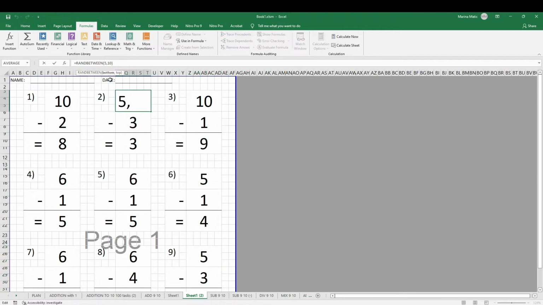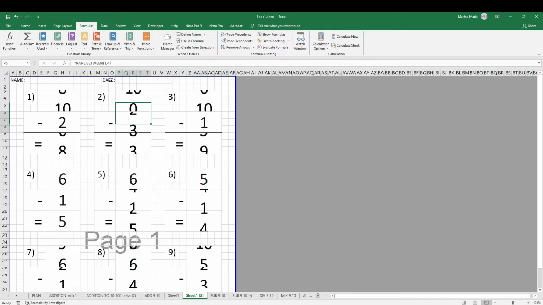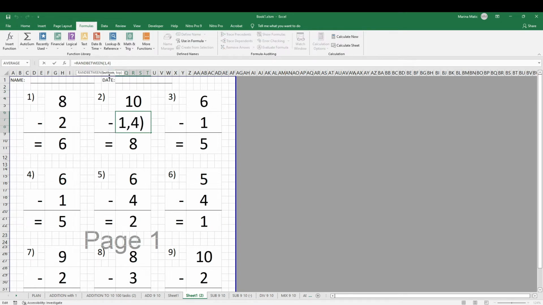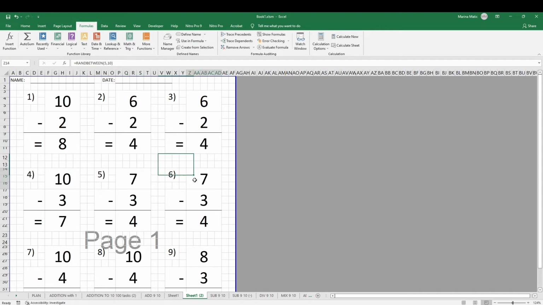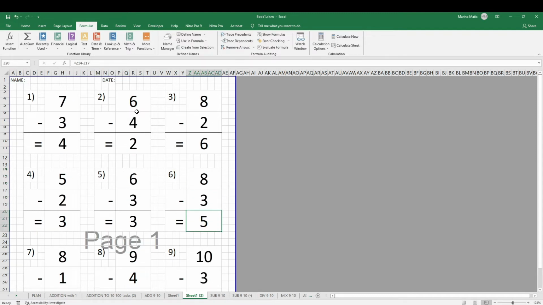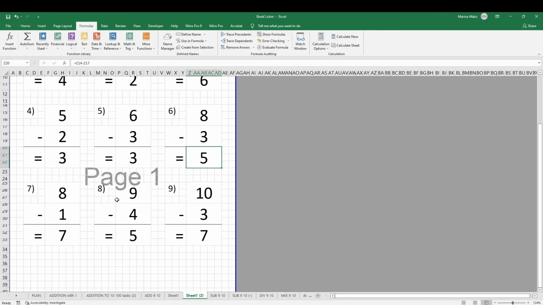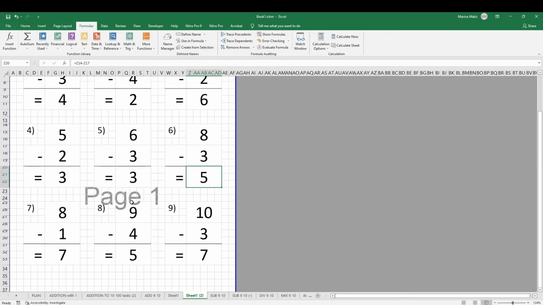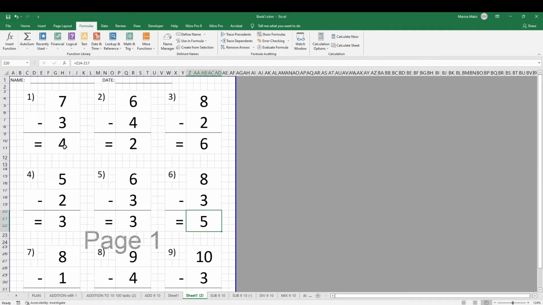Now I can put this between 6 and 10, and this is going to be between 1 and 5 generator. I can also do here, so this is going to be between 6, and this one needs to be between 1 and 5. So you mix them up so you get different numbers on the top and the bottom. And this is how you would create a math printable for subtraction, and we need to make sure that all the values are positive, so the results are positive.